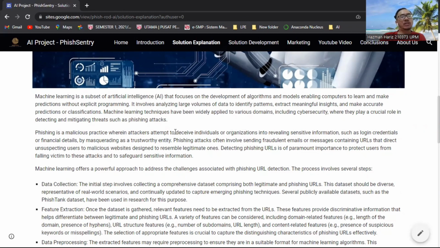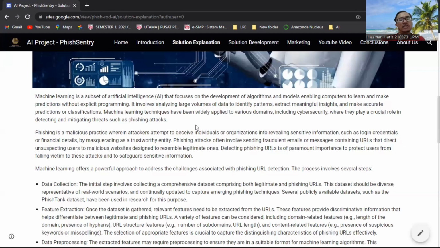It's a malicious practice wherein attackers attempt to deceive individuals or organizations into revealing sensitive information, such as login credentials and financial details, by masquerading as a trustworthy entity. All of this is done by sending a fraudulent email or message containing URLs that direct unsuspecting users to malicious websites designed to resemble legitimate ones. So this is what we mean by phishing.